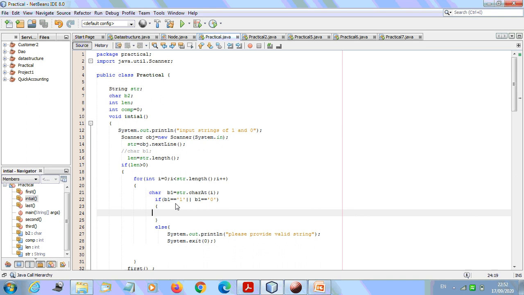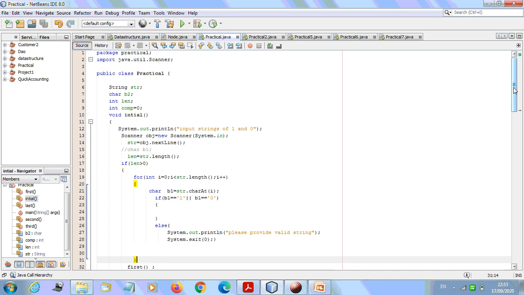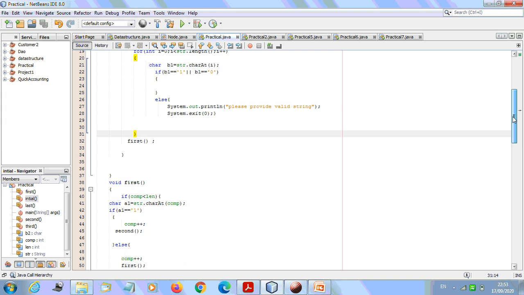And if it is not in the form of 1 and 0, we are going to give the message "please provide valid string", and we exit from our program. So it means the input is not valid. If the input is valid, we get outside of that block, and every character of that string will be executed, and if it is in the form of 1 and 0, we go downside.